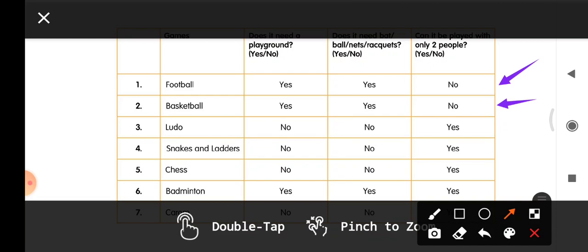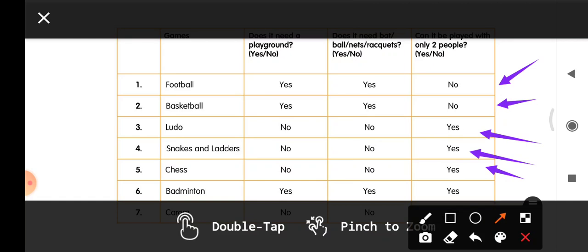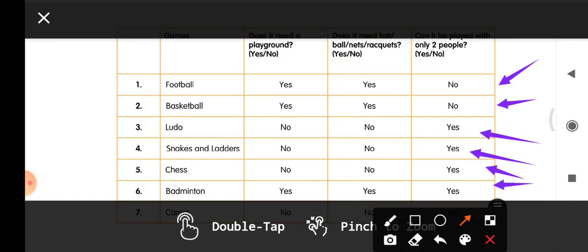Can 2 people play this game? Yes. Snakes and ladders, can 2 people play it? Yes. Chess, 2 people can play it. Badminton, yes, 2 people can play this. Right, students? So, in your classwork, you are going to fill this table in neat handwriting. Good.